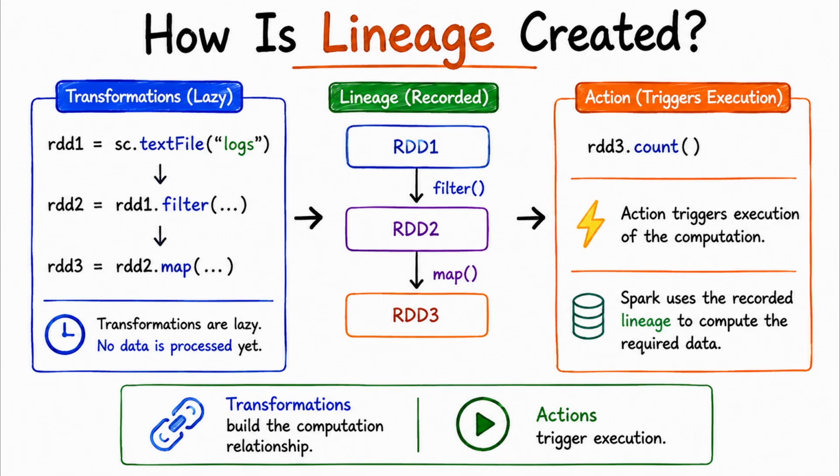Now, you might be wondering, when does Spark actually create this lineage? This happens as you define transformations, and Spark's transformations are lazy. So if you write something like filter or map, Spark doesn't immediately process all the data. Instead, it records the relationships needed for the computation. The actual execution happens when you call an action, such as count. At that point, Spark uses the recorded dependencies to determine what computation needs to be executed. So transformations help build the computation, while an action actually triggers execution.